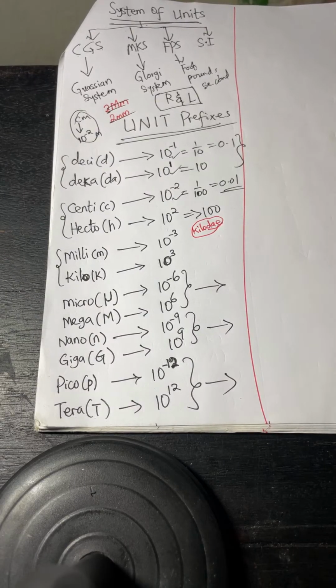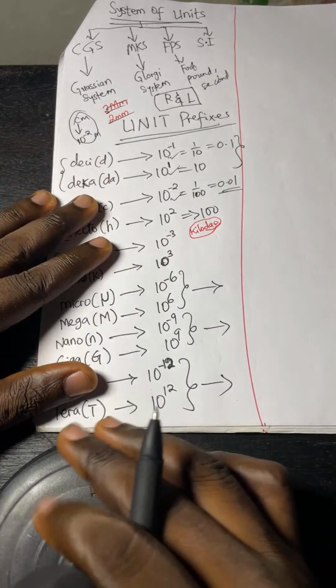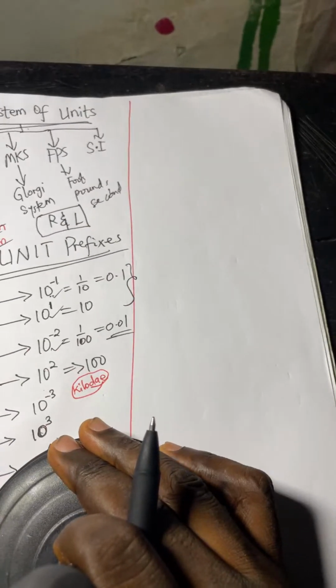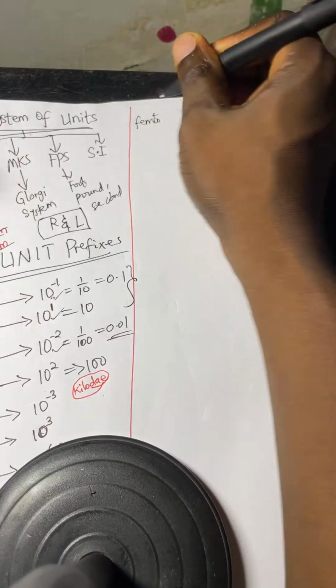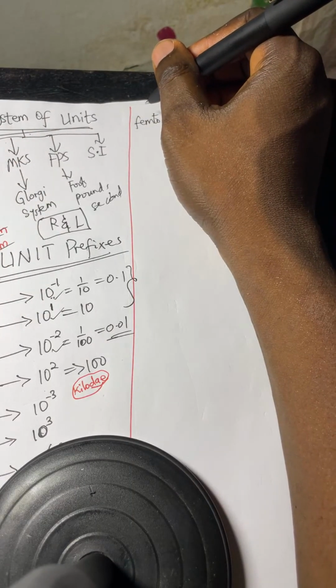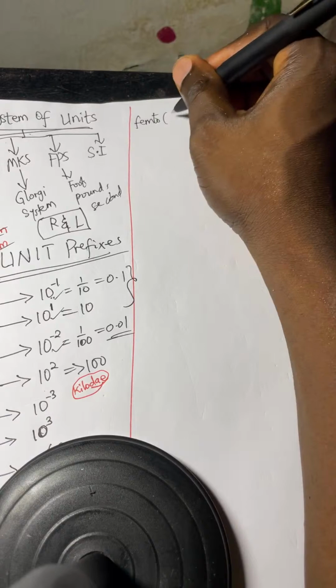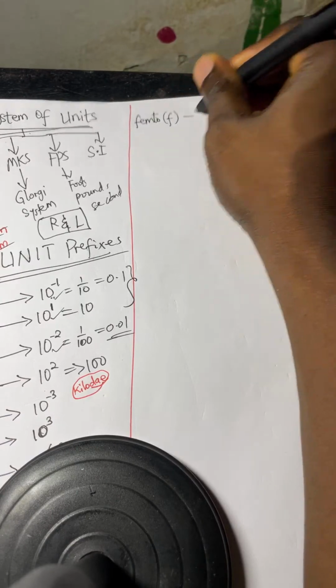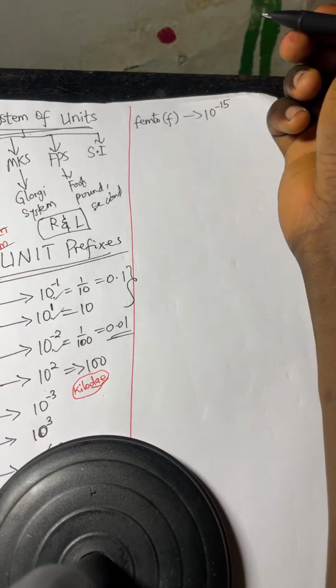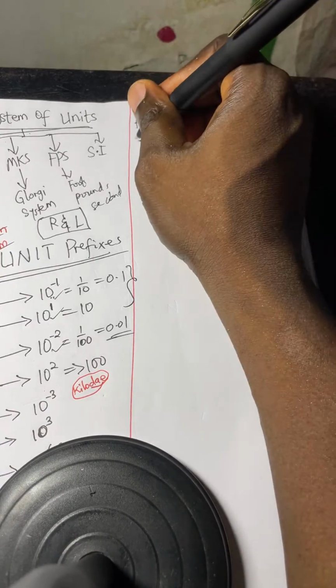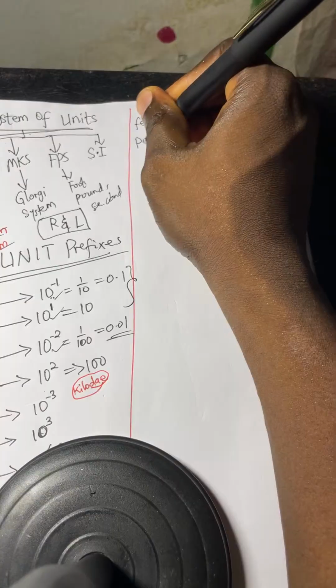So we are going to femto. What does femto stand for? Femto, which is small letter f, stands for 10 power minus 15. As we have peta.